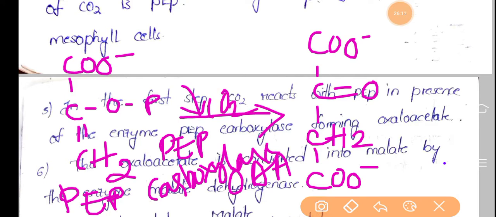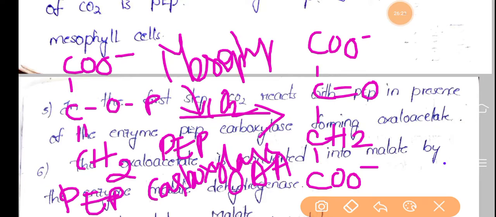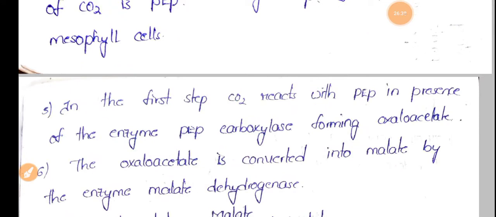So this is the first reaction that we see in the C4 cycle, and this occurs in the mesophyll cells.